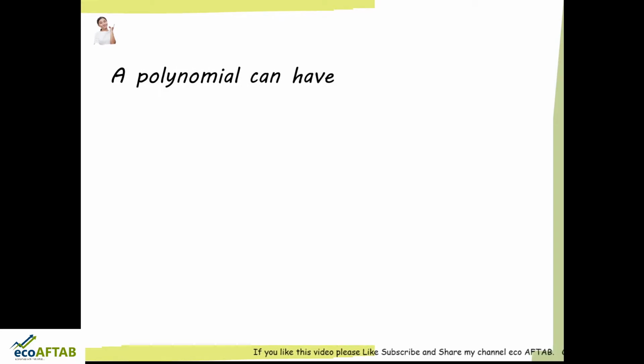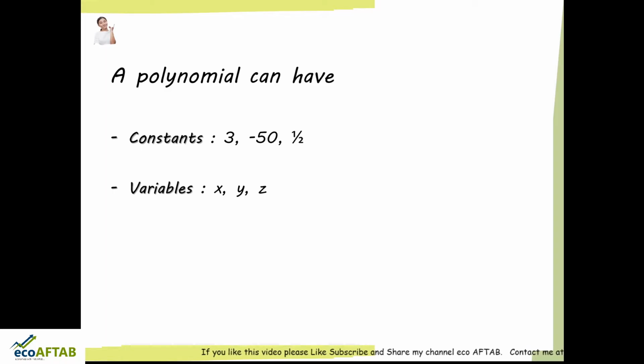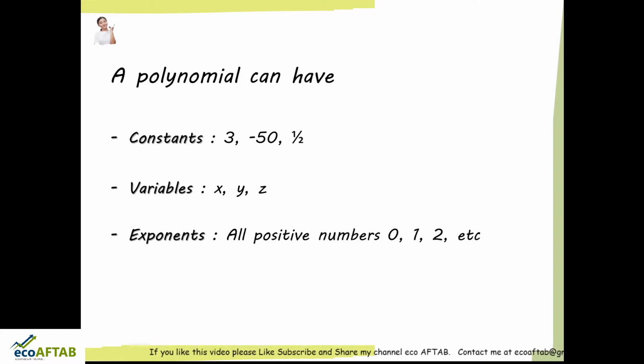So what can a polynomial have? A polynomial can have constants such as 3, -50, half, or any other number. Any number can be in a polynomial. Next, a polynomial can have variables such as a, b, c, or x, y, z. Any alphabet which is an unknown is a variable. A polynomial can have any number of variables, and it can also have exponents.